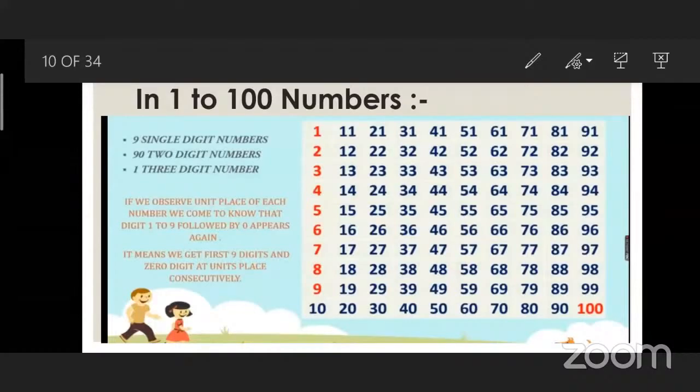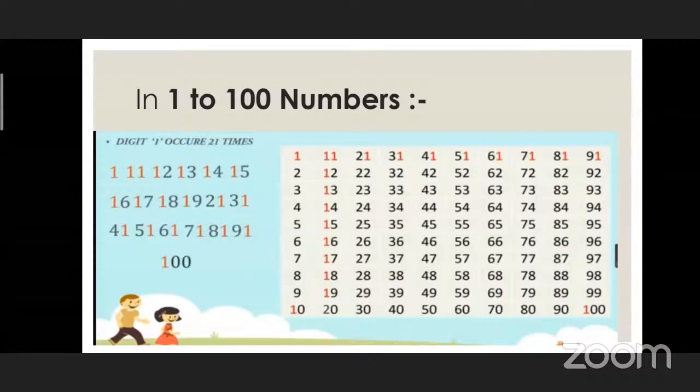Let's move further. Observe the numbers again. What do you find? What do you see in the picture? There are numbers with 1: 11, 12, 13, 14, 15, 16, 17, 18, 19, 21, 31, 51, 71, 81, 91, and 100. In these numbers, the digit 1 occurs 21 times.